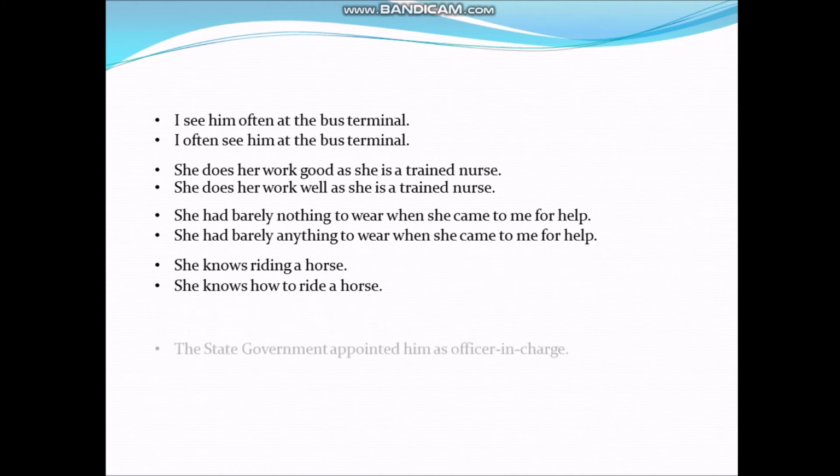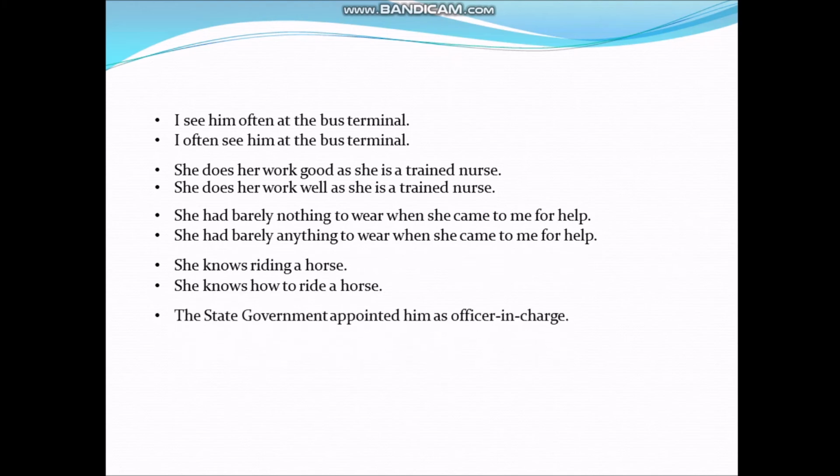Next, the state government appointed him as officer in charge. Here, appointed should not be followed by as. So, we remove as in this sentence. So, what will be the correct sentence? The state government appointed him officer in charge.